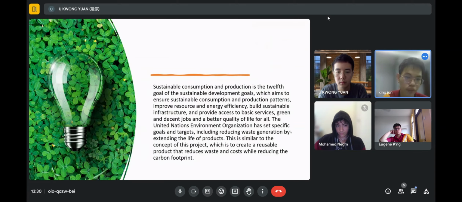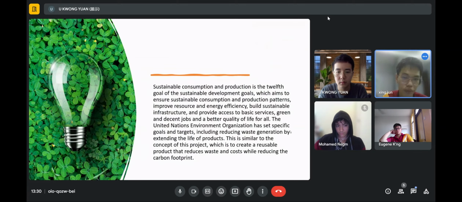So the next one is the third goal, which is good health and well-being, which aims to ensure healthy lives and promote well-being for people of all ages. Our transportation smart robots are technology that encourages a healthy lifestyle, helps prevent human contact, and disseminates information on epidemic